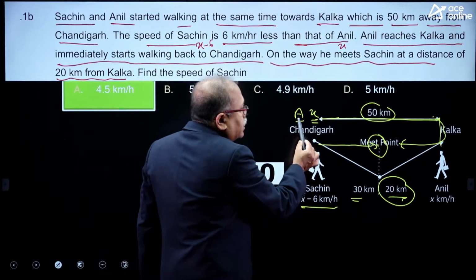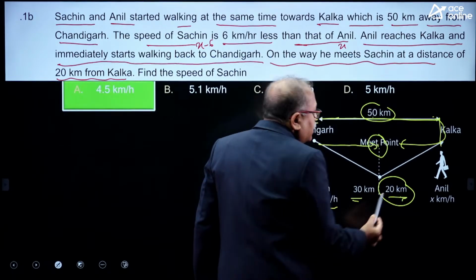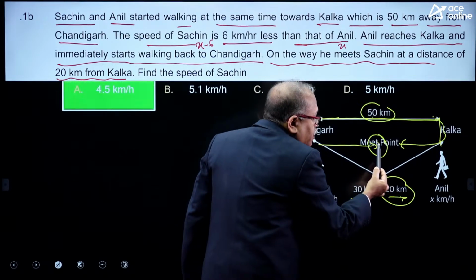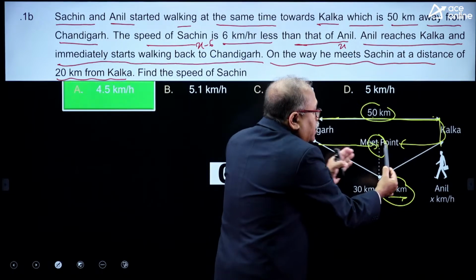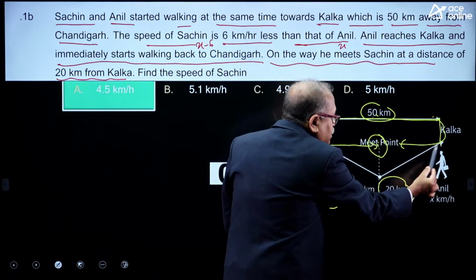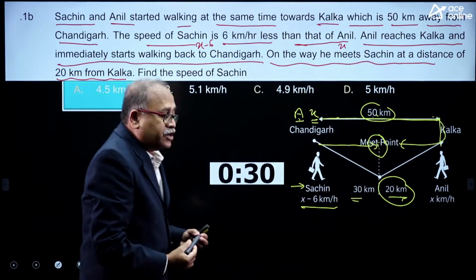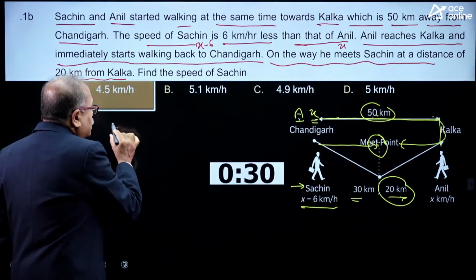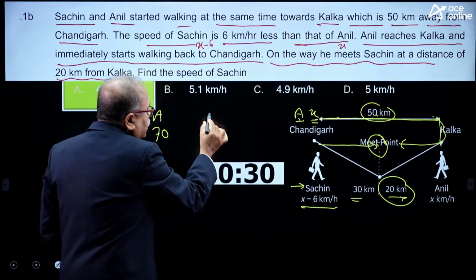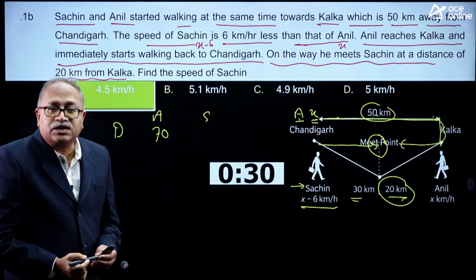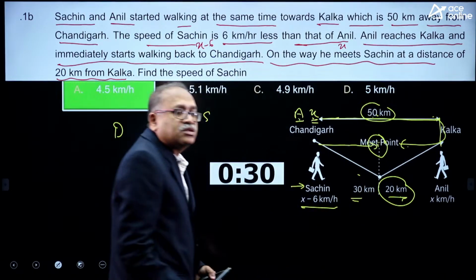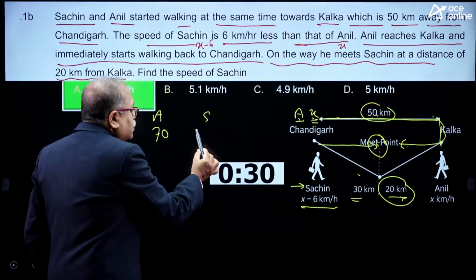Okay. How will I handle this one? I know that Anil has travelled 50 plus 20, because while returning, 20 kilometer away from Kolkata, these two are meeting. So, the total travel of Anil is 50 plus another 20, 70. At the same time, the distance covered by Sachin is 50 minus 20, that comes to 30, which I already mentioned over here.